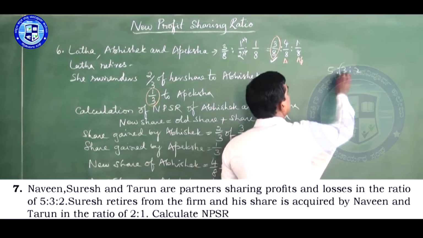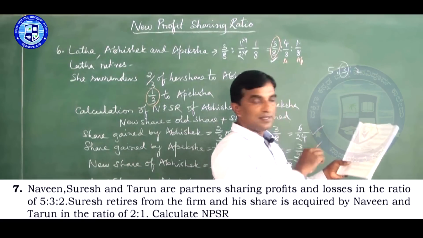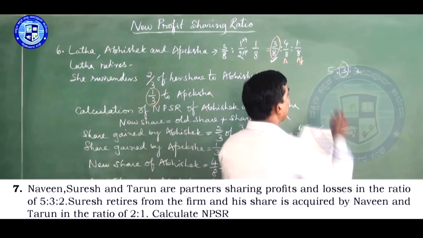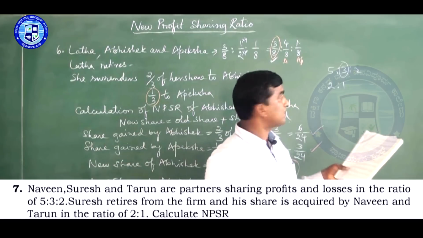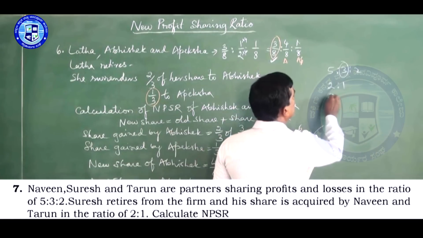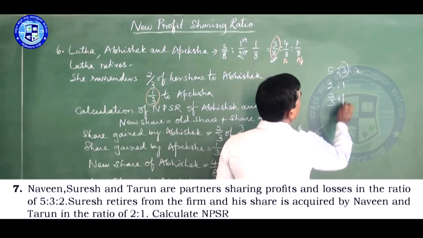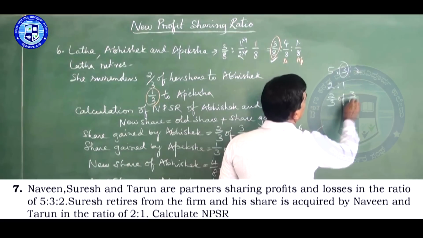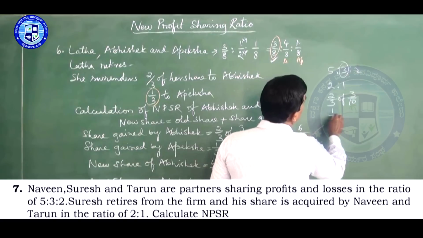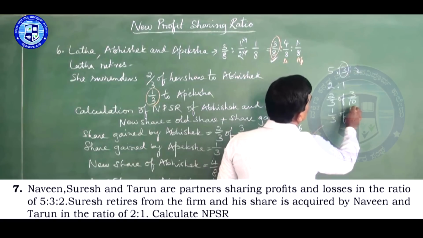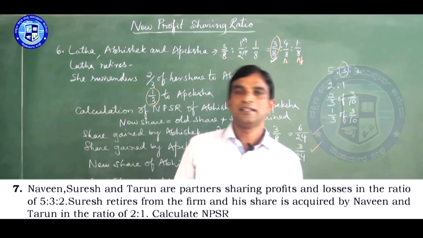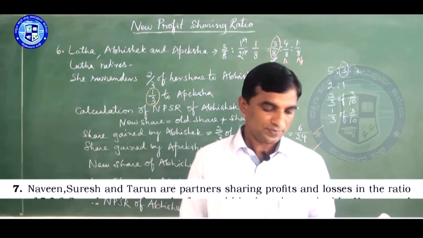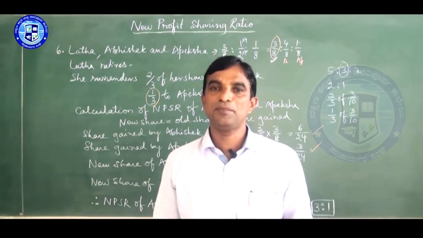Suresh retires. Naveen and Tarun acquire in 2:1 ratio. That means 2/3 of 3/10 and 1/3 of 3/10. Have to calculate. This is homework for you. And the eighth problem I will do here.